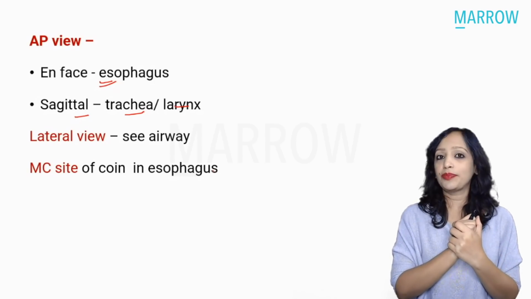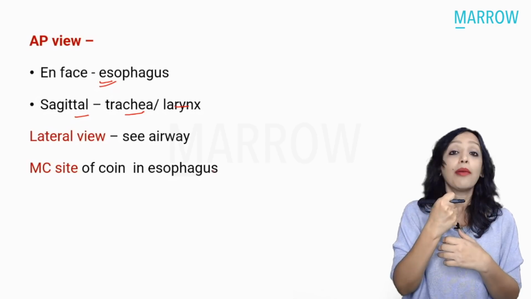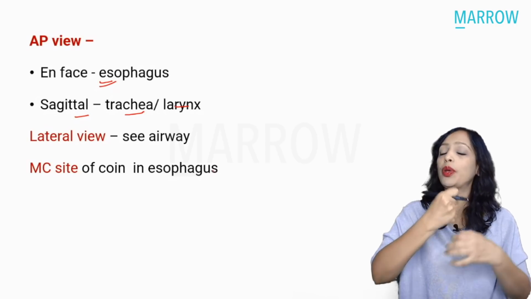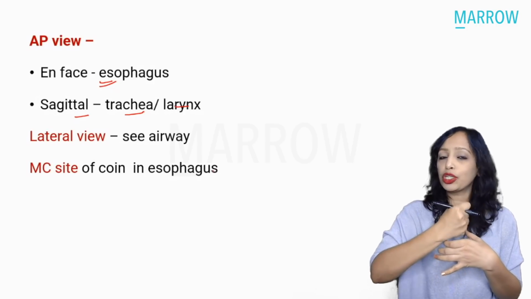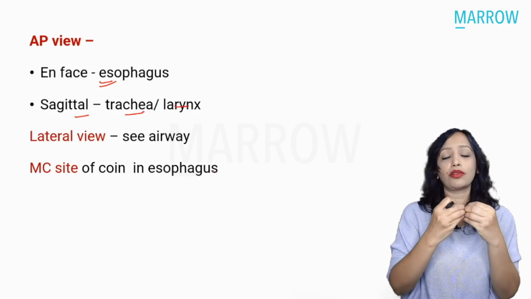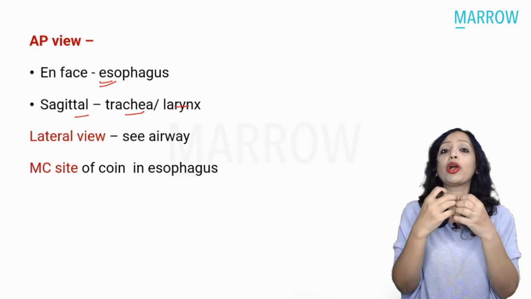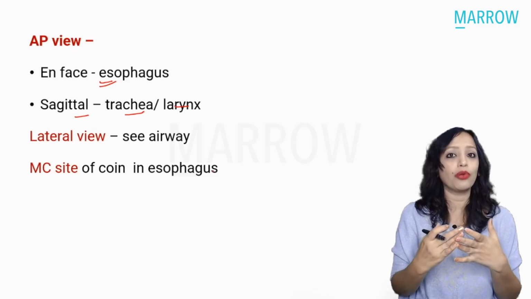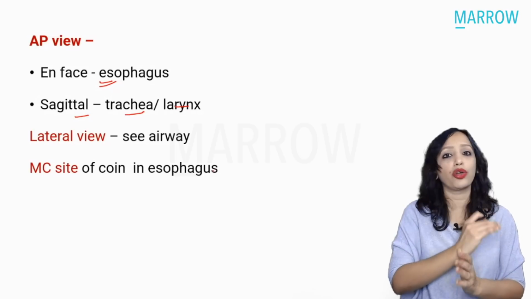Why? Because the tone of the muscles above the cricopharyngeal sphincter is very high, because their function is to push the food down when the cricopharyngeal sphincter opens. So they usually push the coin down. Just below the cricopharyngeal sphincter, the tone of the muscles of the esophagus is more relaxed. It is less. Why? Because it has to dilate as the food comes down. So the most common site of lodgement is at or just below the cricopharyngeal sphincter.